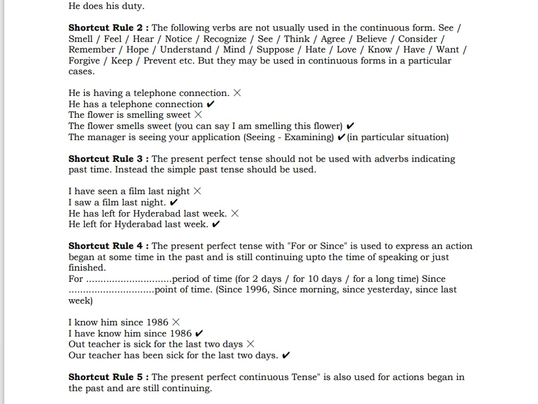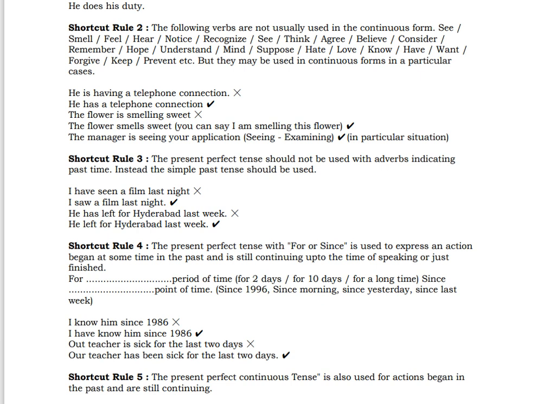Let's go to rule number 4. The present perfect tense with for or since, a very important one, is used to express an action that began at some time in the past and is still continuing at the time of speaking. So when a long duration is shown, what kind of tense has to be used? Keep that in mind.